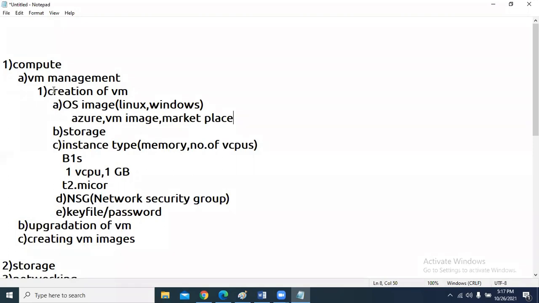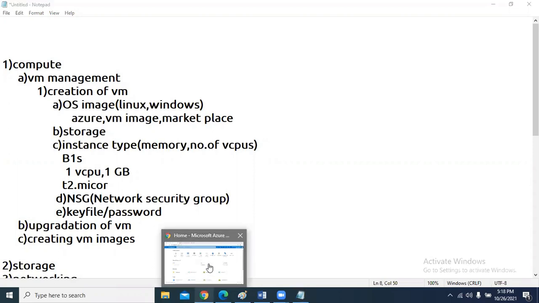This will be covered under VM management. What are the situations where we are going to upgrade the system, where upgradation is necessary? Along with some use cases, we are going to discuss the upgradation options. Now for this, let me go into the Azure portal.